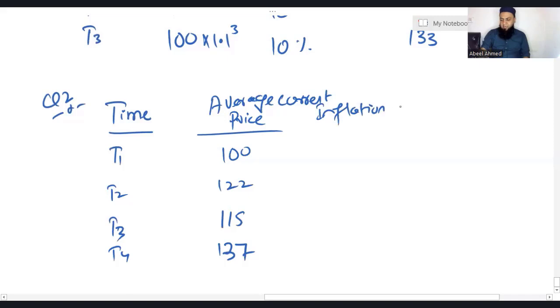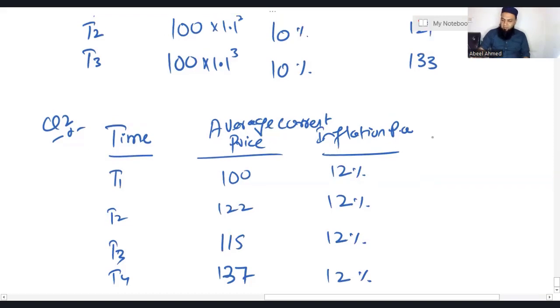Inflation per annum is, let's say, 12%. The requirement is very simple, just calculate nominal prices.